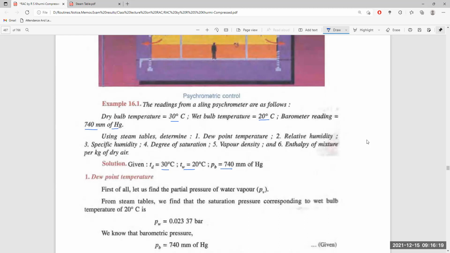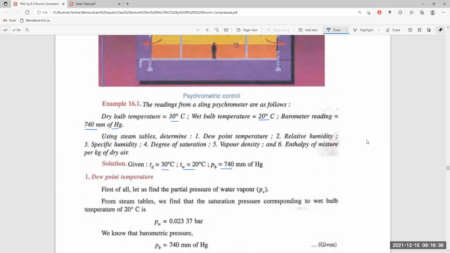From the steam table, we know the saturation pressure corresponding to the wet bulb temperature of 20 degrees centigrade.